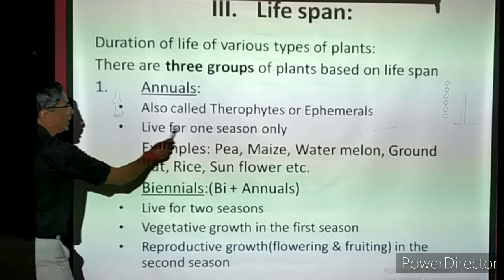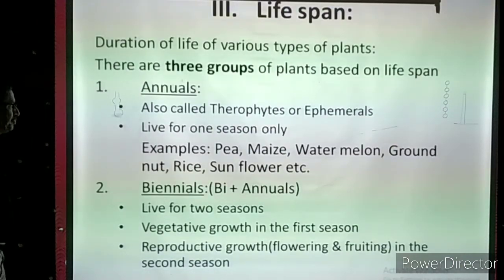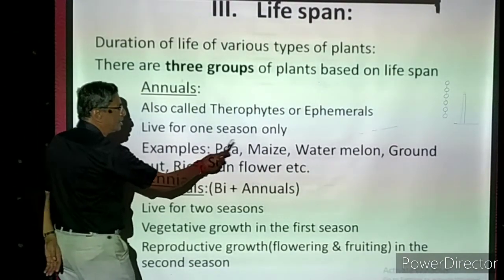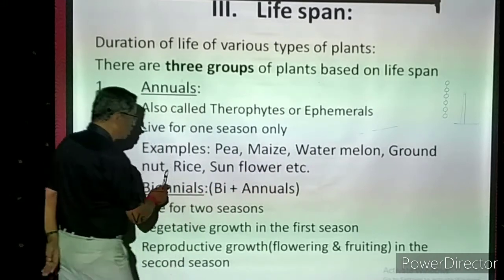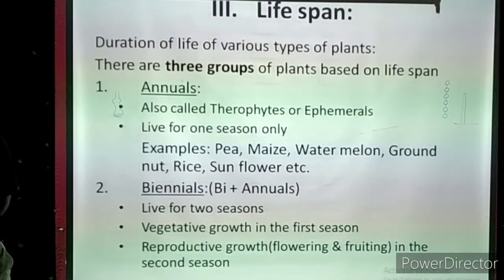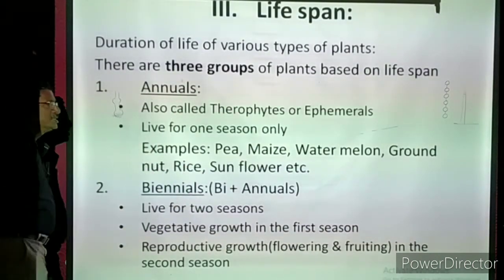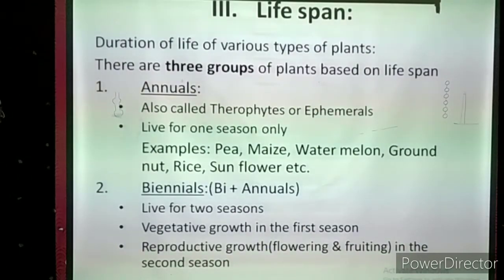They live for only one season. Examples: pea, maize, watermelon, groundnut, rice, sunflower, etc. They are all living for one season, maybe 3 months, 3.5 months, 4 months maximum. They are all our crops. They are seasonal plants, so we are growing them.